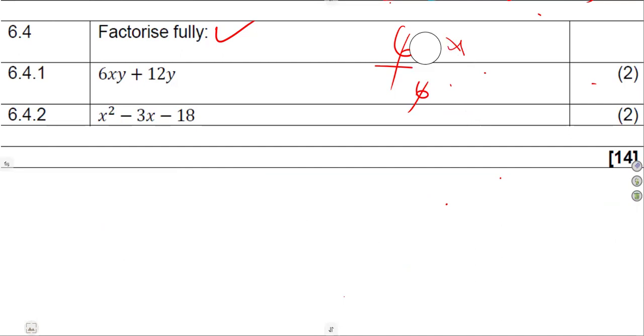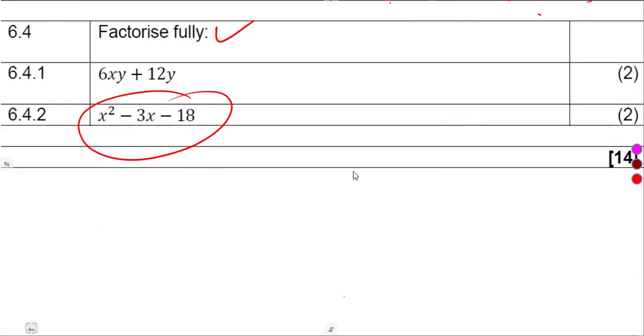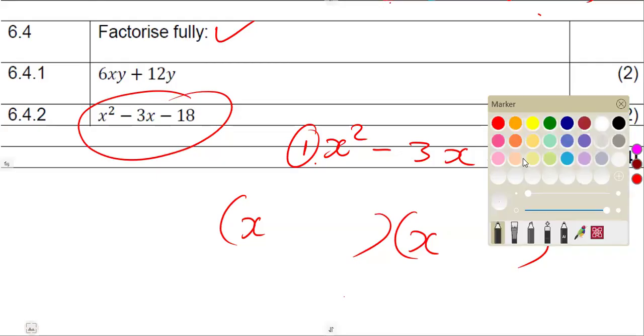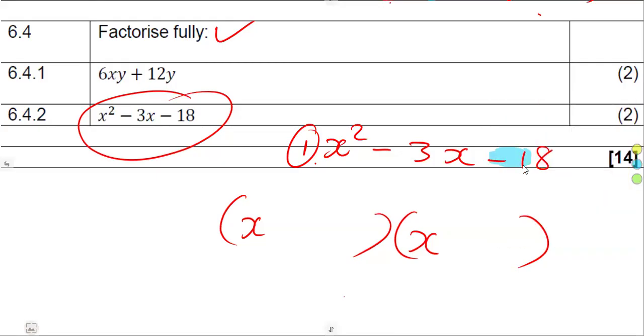All right. Let us check a trinomial that we have on 6.42. That is a quadratic expression. Trinomial, we understand when we are given something of this nature, x squared minus 3x minus 18. I think now, guys, we are used to this. I said focus on the coefficient of x squared. It is 1. So we're going to have x here, another x here. Then you ask yourself, what are the two factors that I multiply and obtain minus 18, but when I add these factors, I'm going to get a negative 3.